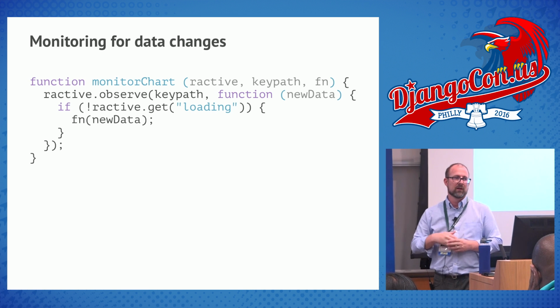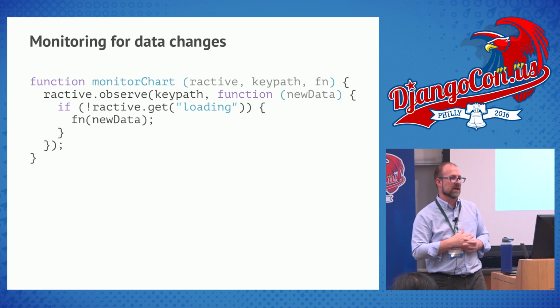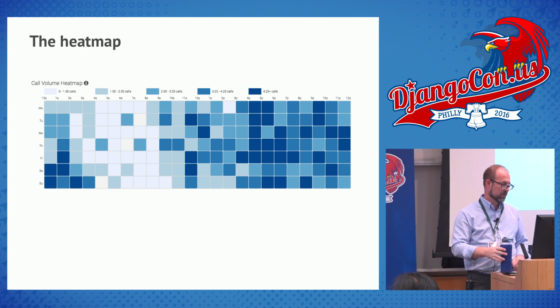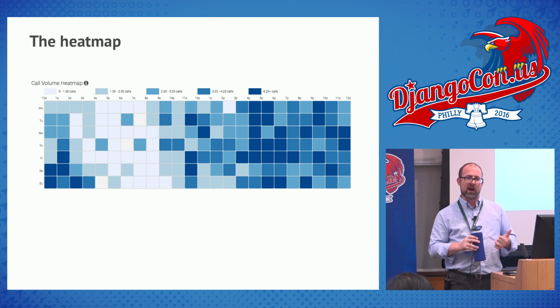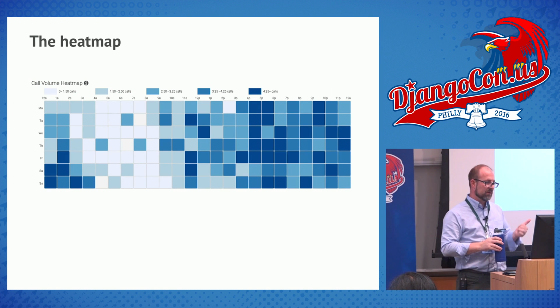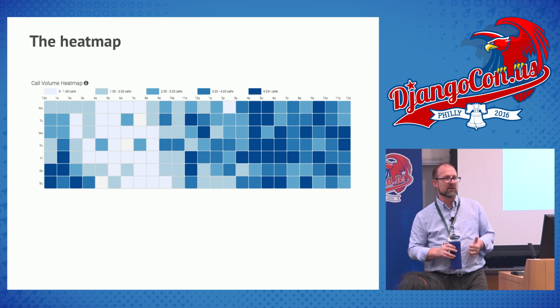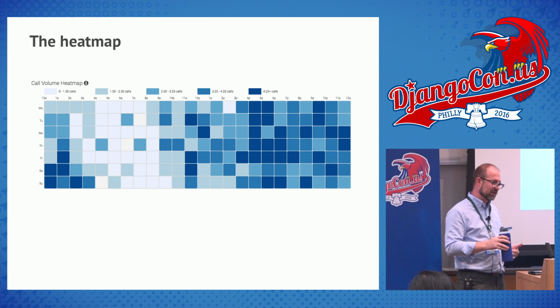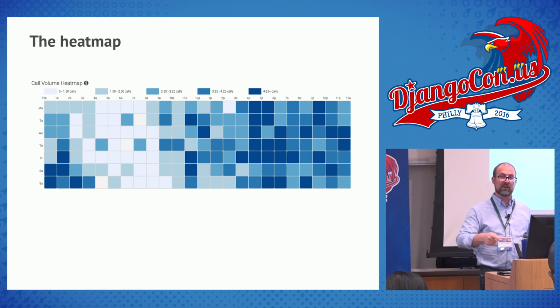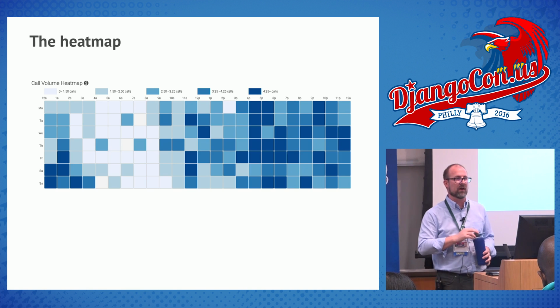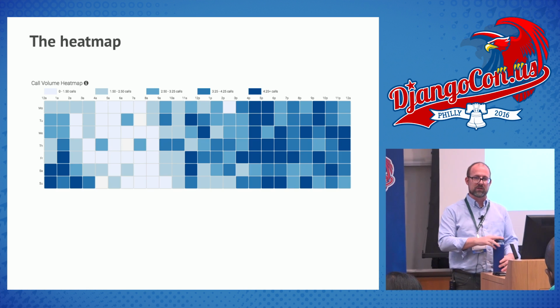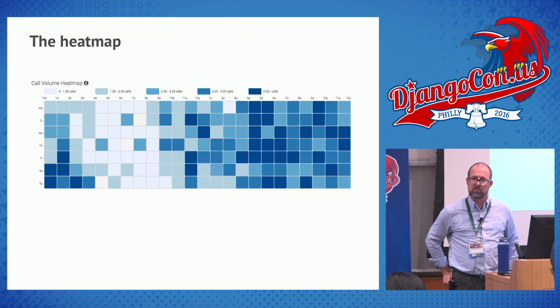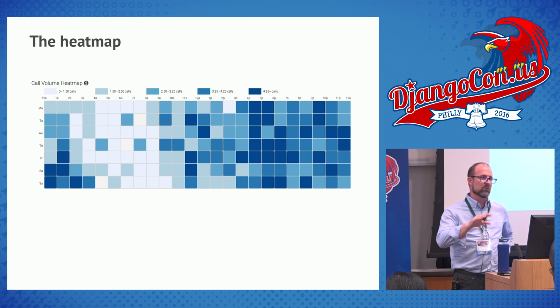That was a little protection I put in there because a lot of this stuff is asynchronously loading. The heat map was where I actually used D3 for real. The heat map was very, very cool. To show how to do this would require an entire class on D3, which I am not going to give. And the great part is I built it directly off of one of Mike Bostock's examples on his excellent site, blocks.org. If you're interested in doing cool visualizations, he has amazing examples there.